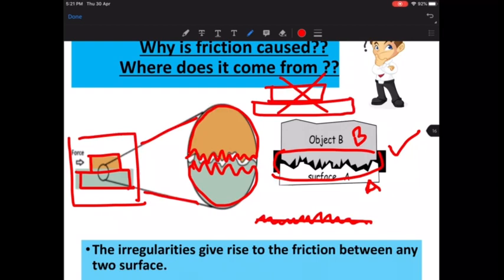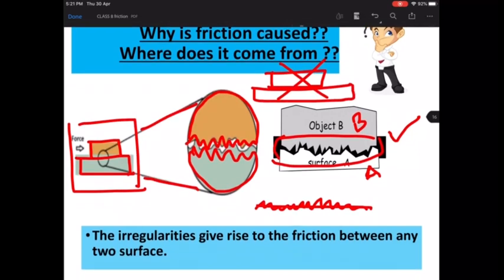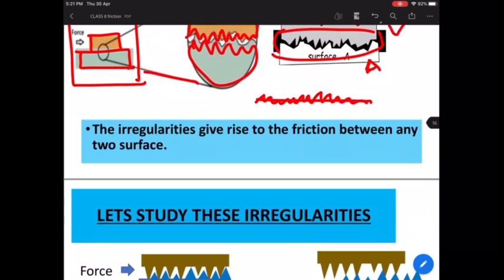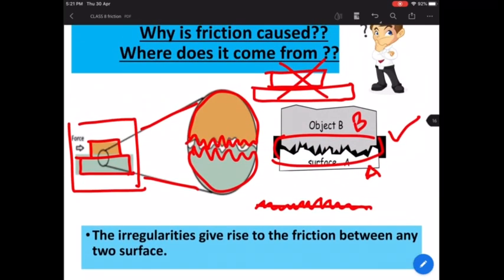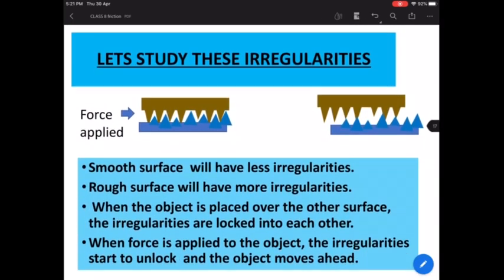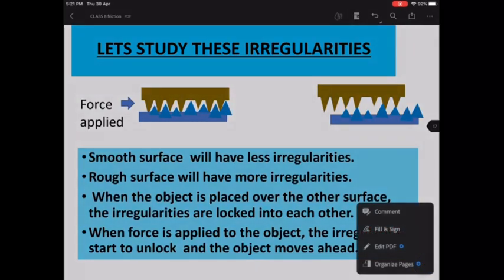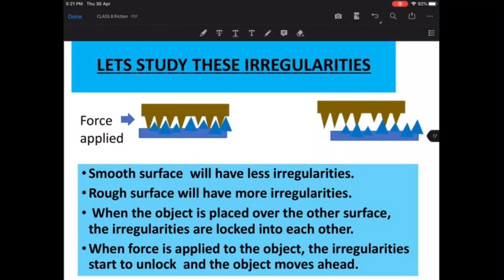That is the real reason why friction is caused. So what is the reason for the friction? The irregularities are the real cause of the friction between the two objects. Now let's study these irregularities in a little more detail so that you understand more about them.